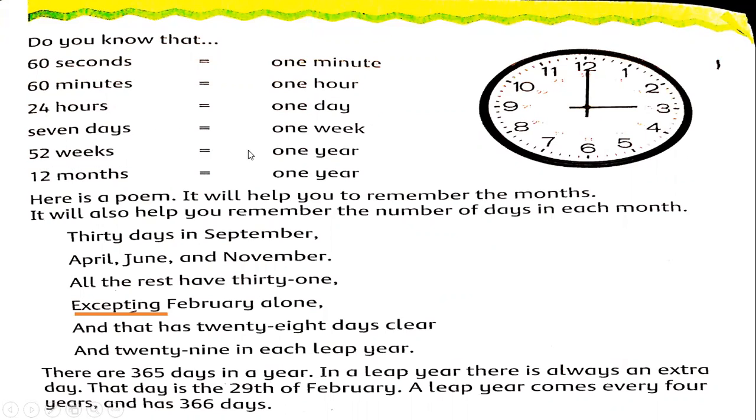52 weeks is equal to 1 year. In 1 month, 4 weeks. And one year is equal to 12 months. So how many weeks in 1 year? 52 weeks. 12 months is equal to 1 year.